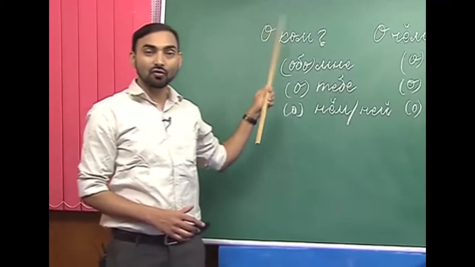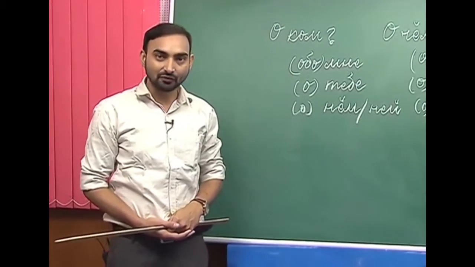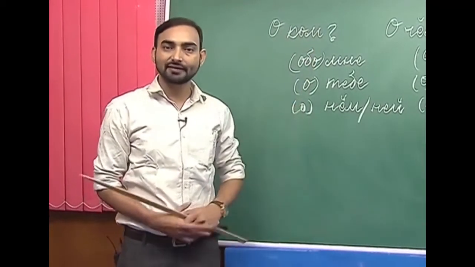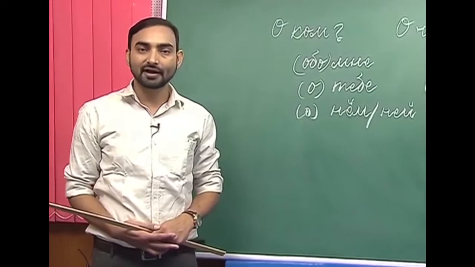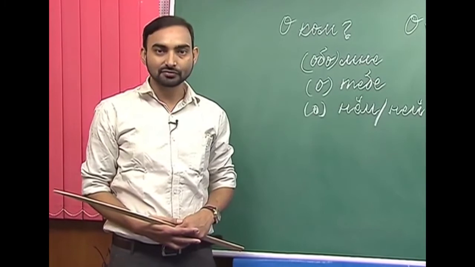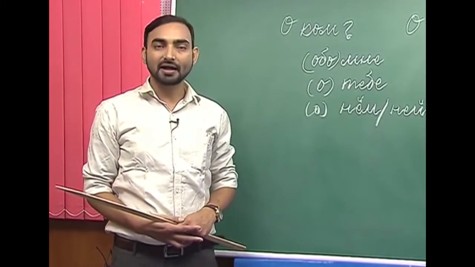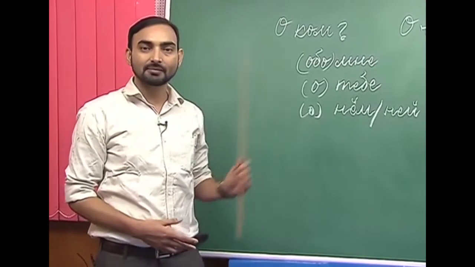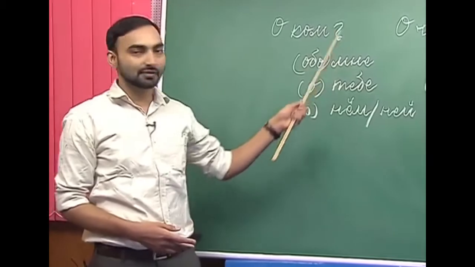So, how do we answer о kom? We use an animate noun in the prepositional case. For example, о kom vi razgovarivaete? Who are you talking about? Ya razgovarivayu о mature. So, mat becomes materi in the prepositional case. So, I am talking about my mother. The same way, if the question is о chyom vi razkazivaete? Ya razkazivayu о filme. So, I am narrating about a film or a movie.